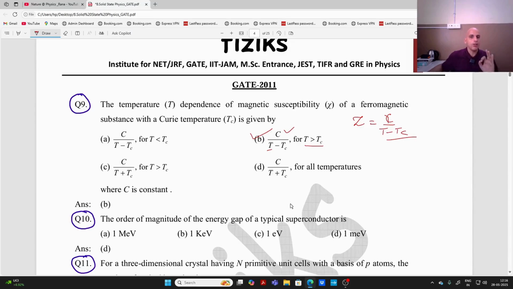So this relation, the Curie-Weiss law, is valid for T greater than Tc, right? And this is wrong, right? This is again wrong, the plus sign is not there. So this is for a ferromagnetic material, Tc is the Curie temperature, but the requirement is T should be greater than Tc, right? So B is the correct answer.